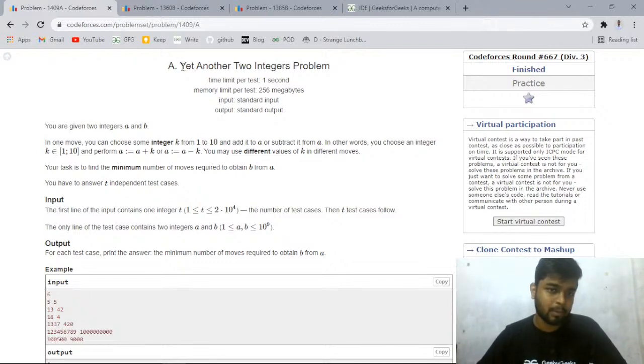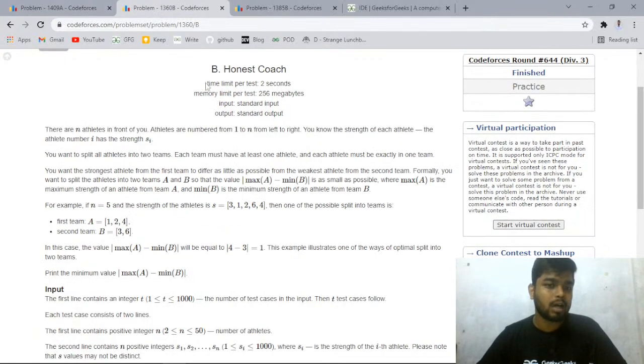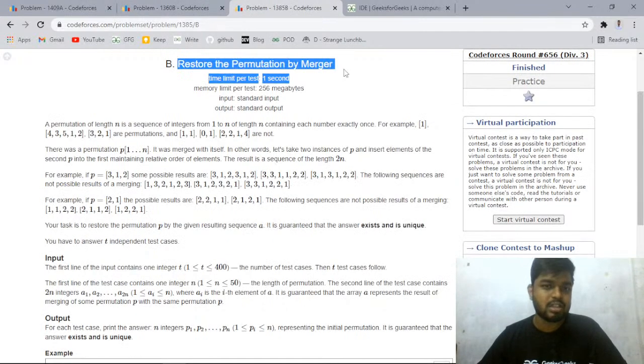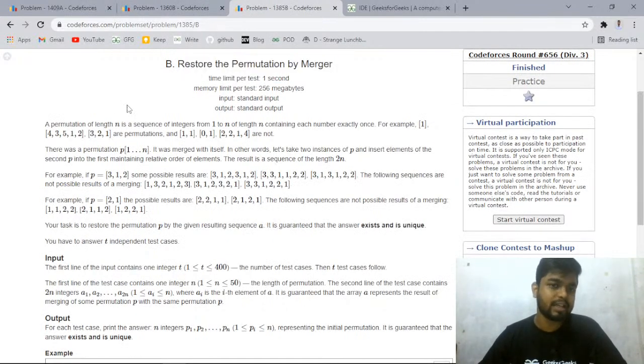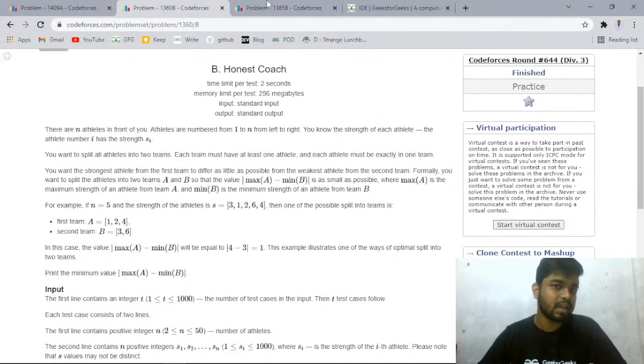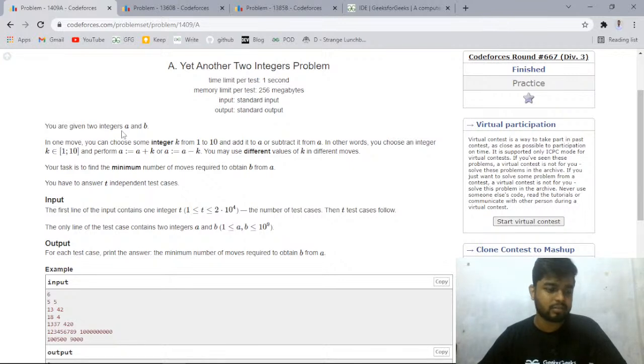So there's one problem named Yet Another Two Integers Problem. Then the second problem is Honest Coach. The third problem is Restore the Permutation by Merger, right? So these are the three problems that we'll be discussing today, and if we have some time, then definitely we can discuss a fourth problem as well.